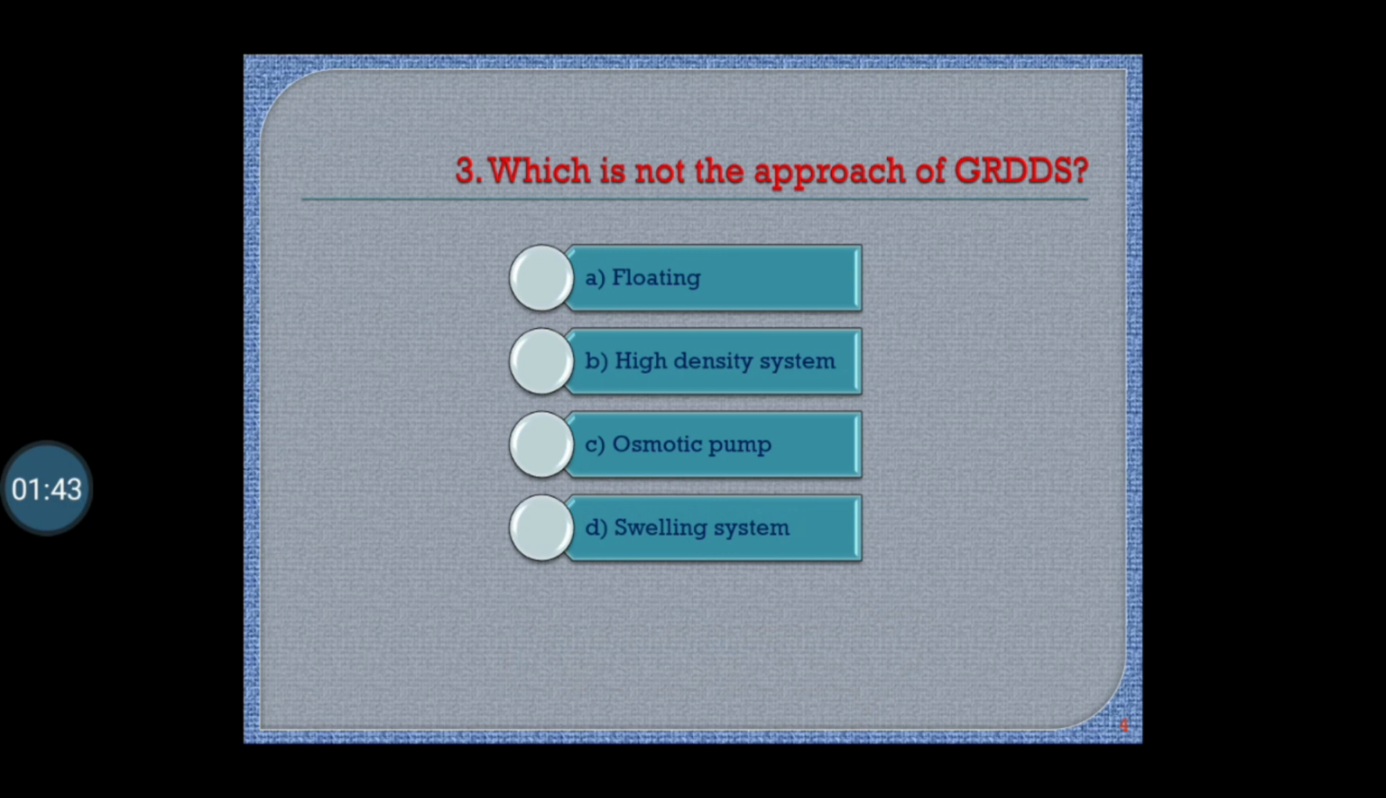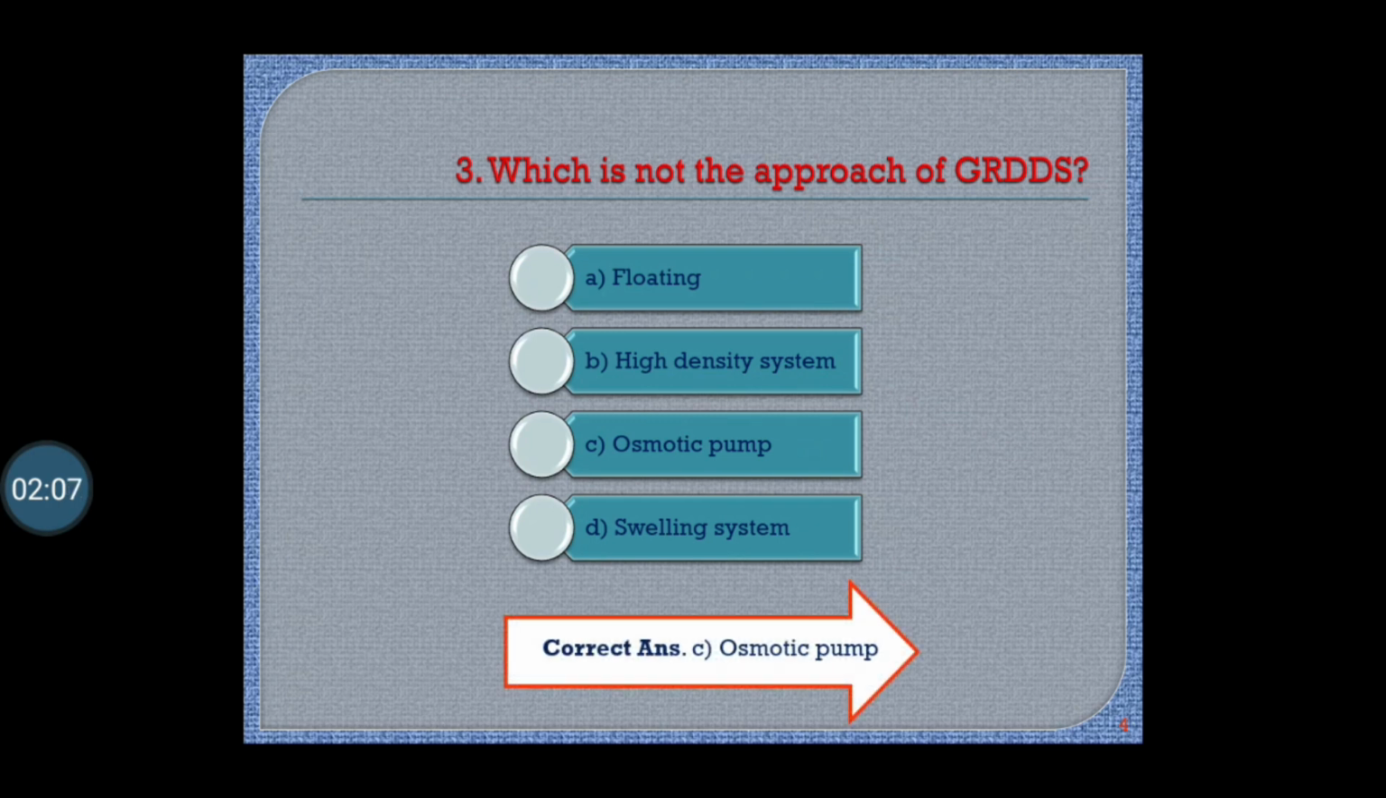Question number 3. Which is not the approach of gastroretentive drug delivery systems? Option A floating, option B high density system, option C osmotic pump, option D swelling system. Correct answer is option C, osmotic pump. Osmotic pump is not the approach for gastroretentive drug delivery systems.